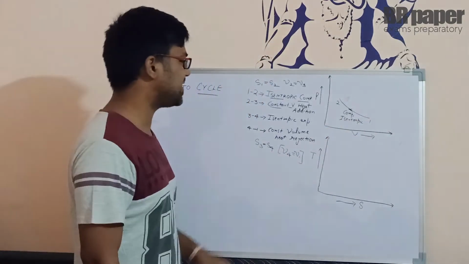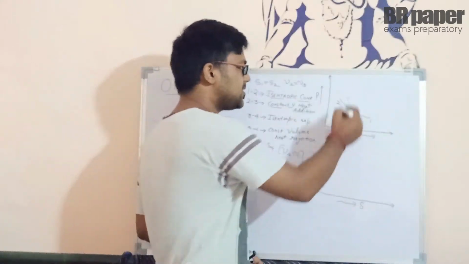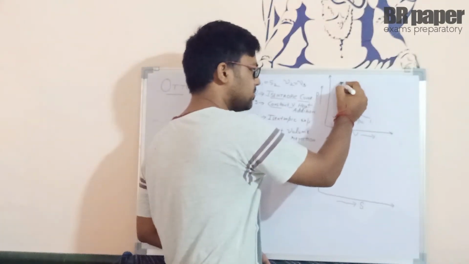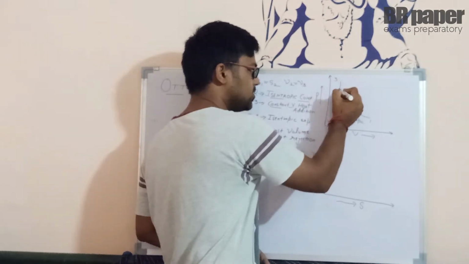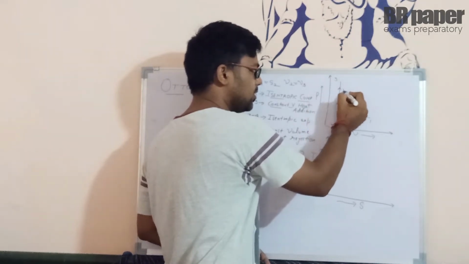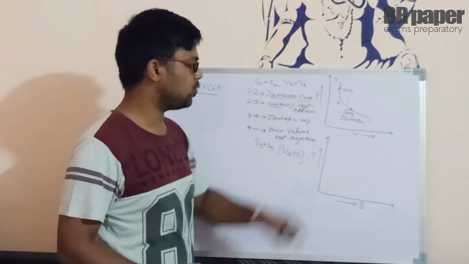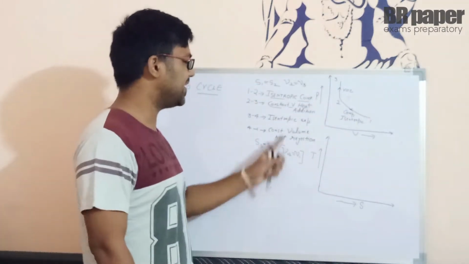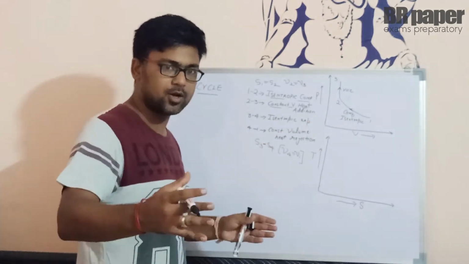From 2 to 3, we can say it is constant volume heat addition. So the volume remains constant. So obviously it is going to be a vertical line from 2 to 3 here, which says that the volume remains constant. Clear? V2 is equal to V3. Now from 3 to 4, it is isentropic expansion. So entropy remains constant. You are expanding it.